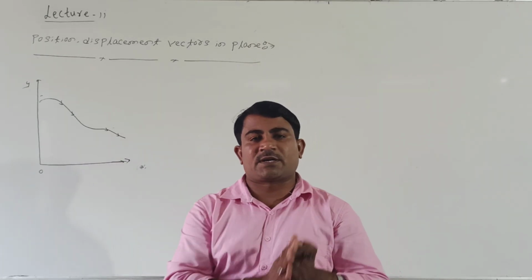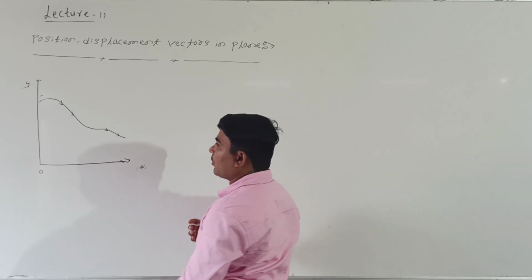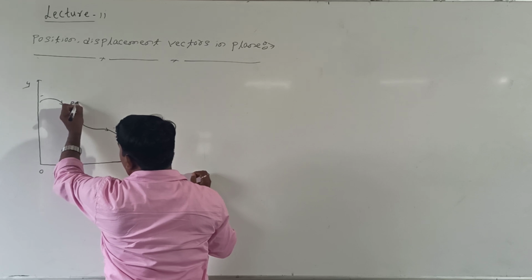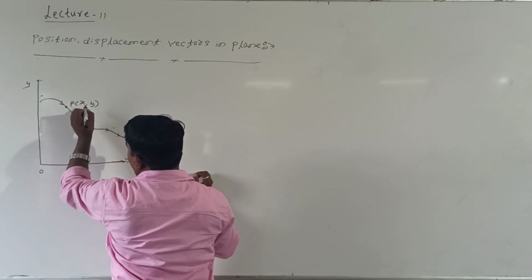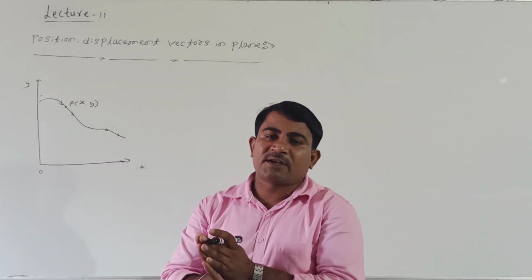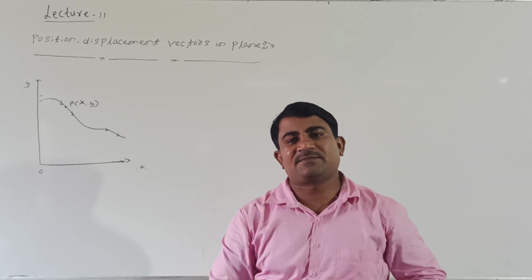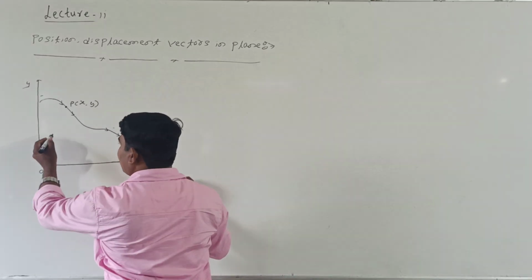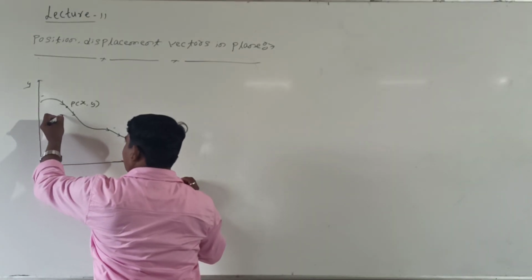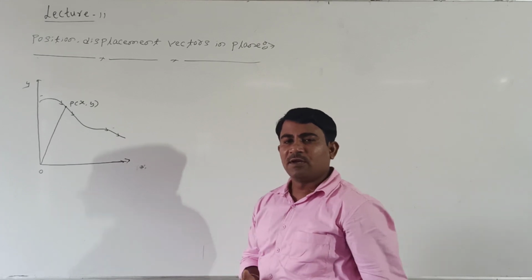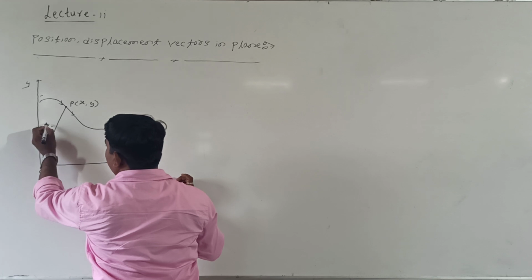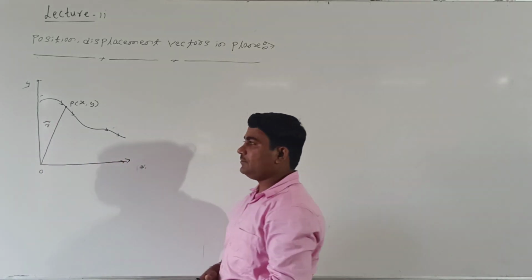Now draw a position vector. I will take any one point on the motion of the body. This point is nothing but P. Here I will take the coordinates x and y. We know position vector means the vector drawn from the origin to the body at any instant. From the origin to this point, this we are calling the position vector. I will name it R. R represents the position vector in the given plane.